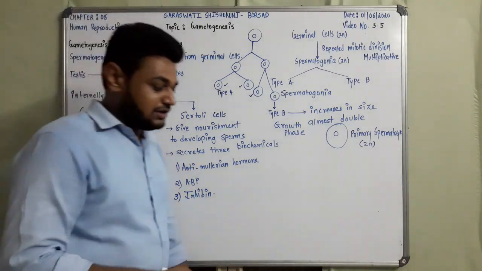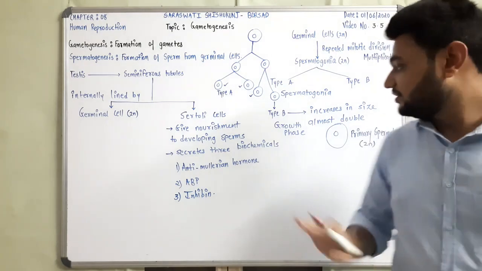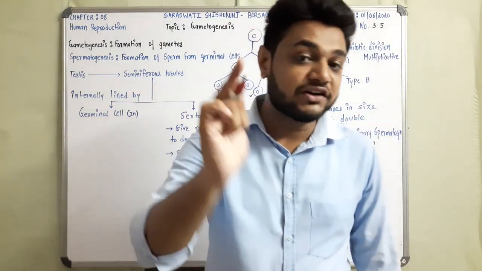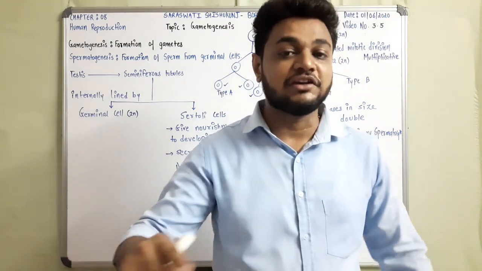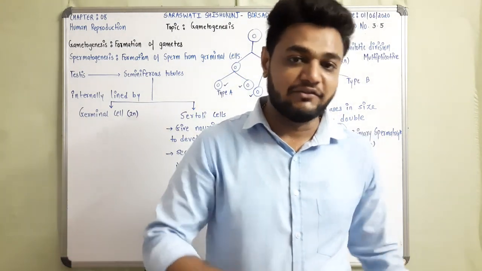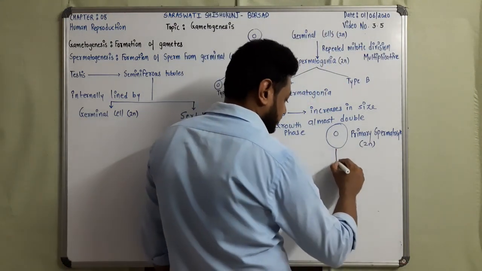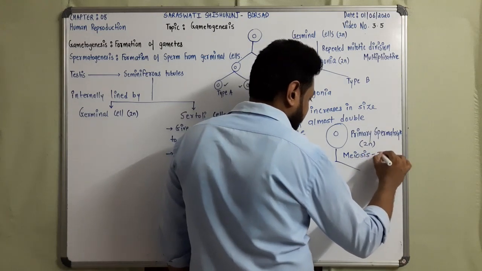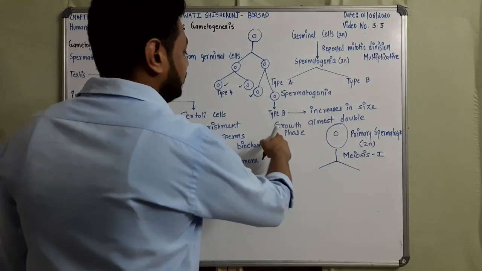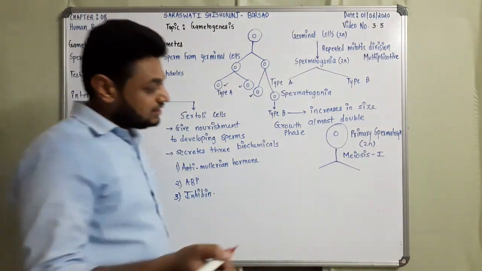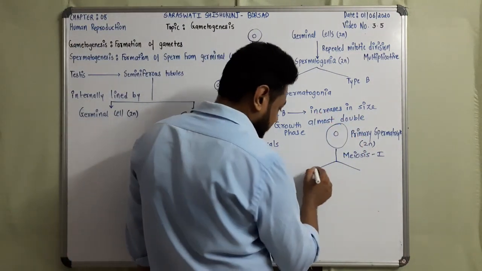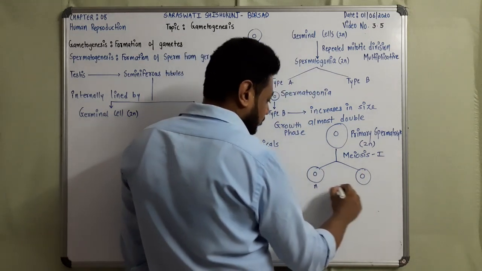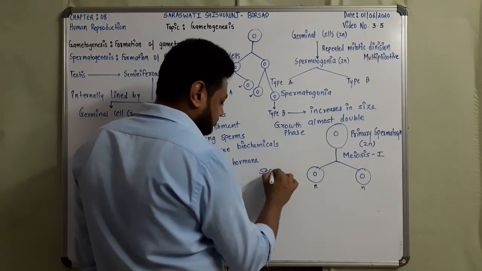Now this is a very important phase. The primary spermatocyte will undergo the first meiotic division. The first meiotic division is a reductional division, meaning the chromosome number gets halved. This is the third phase. The first was multiplicative, the second is growth, and the third is meiosis, or the maturation phase, in which it forms two equal haploid secondary spermatocytes.